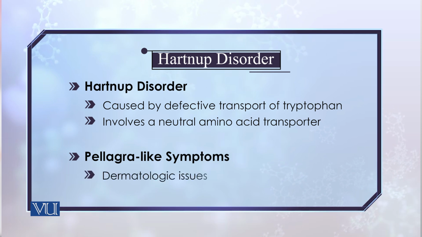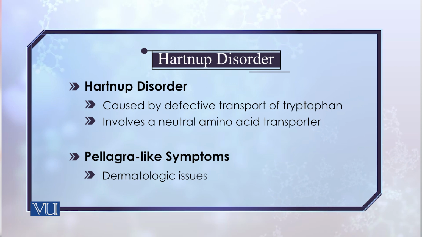Pellagra is a disease of your skin, and why does it cause pellagra-like symptoms? Because pellagra is caused by a defect in the formation of vitamin B3, and tryptophan also plays a very important role in the formation of vitamin B3.